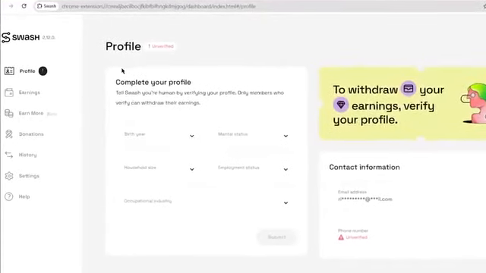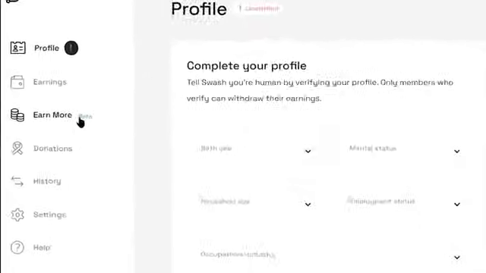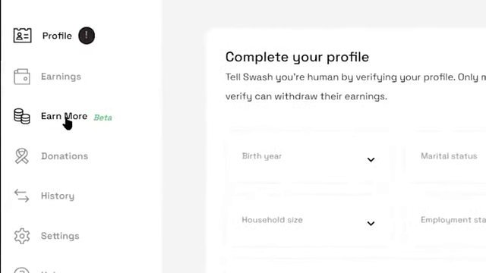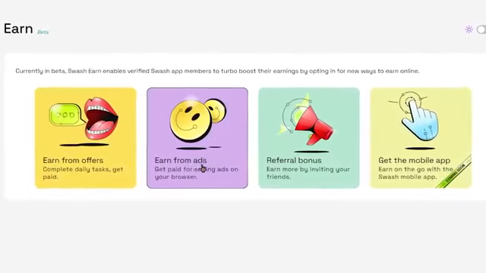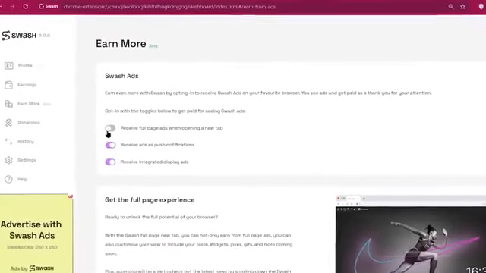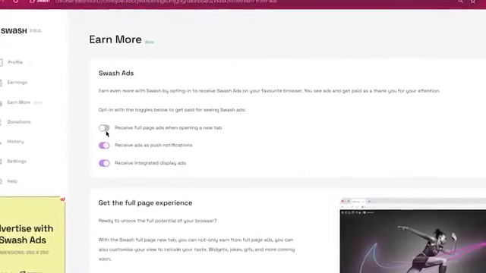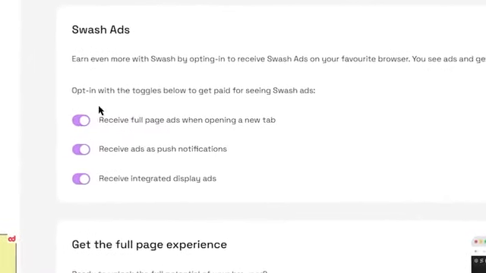Now coming back to our main video, to actually start earning money for watching Google website ads, all you have to do is click on the Earn More option from the left. And on this page, you need to click on the Earn from Ads option, Get Paid for seeing ads on your browser. That's going to take you to this page where you need to turn on all these three options right here. As you can see, I already have these three options enabled to earn money online.